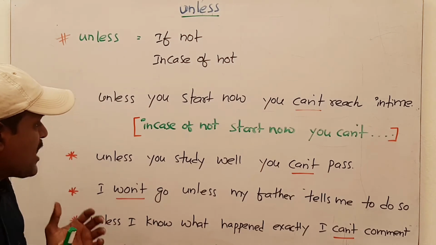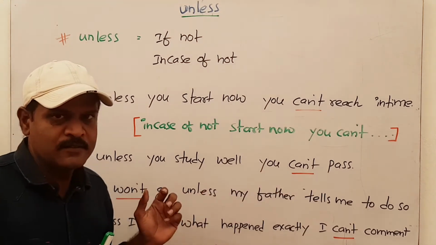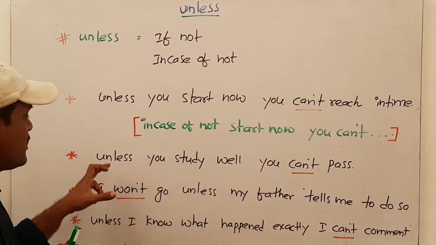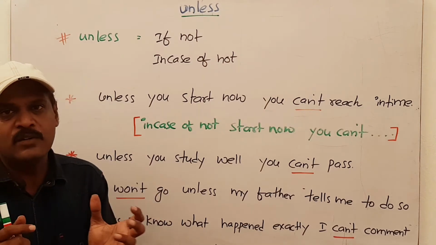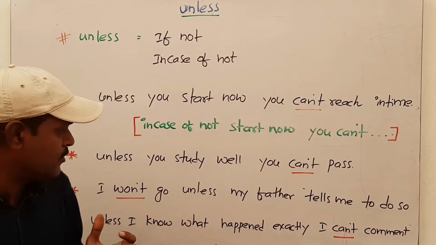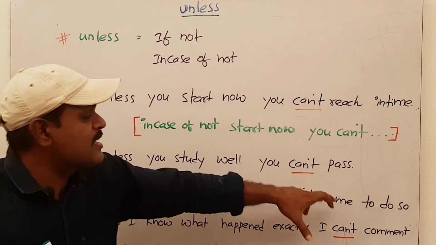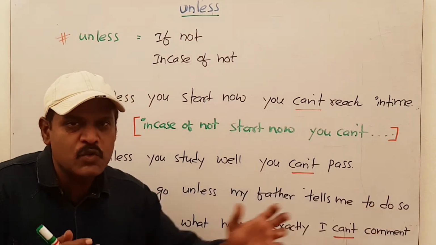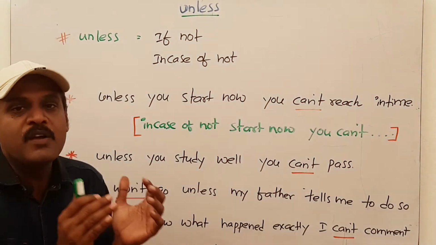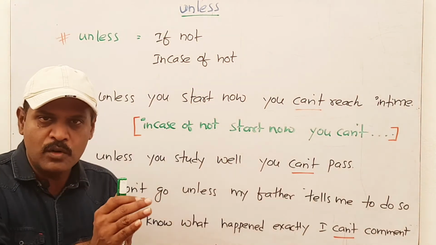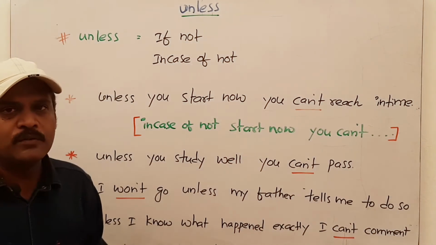Here, we use unless in the middle of the sentence, not as usual at the starting. I won't go is negative in future. That means I will not go unless my father tells me to do so. To do so means to do like that. In case my father tells me to do so, I will go.